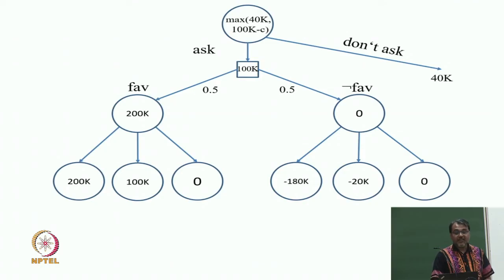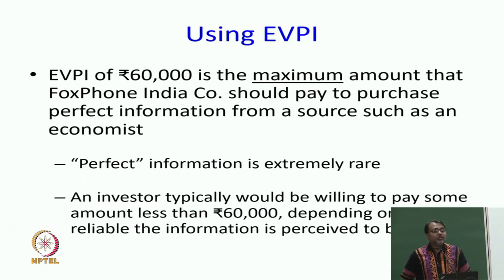And of course, the left edge is picked if 100K minus C is greater than or equal to 40K, and that means C is less than or equal to 60K. Okay. So, expected value of perfect information is 60,000 in this case. It is the maximum amount that Foxphone India company should pay to purchase perfect information from a source such as the economist. But of course, in practice you may not really pay 60,000, because perfect information is rare. You do not know exactly what is going to happen.